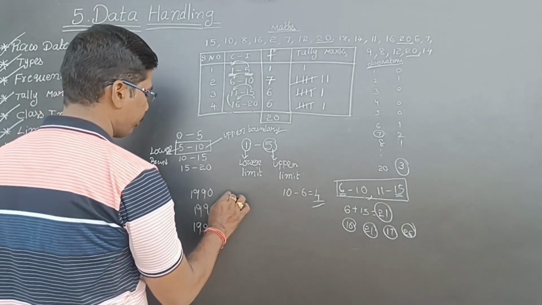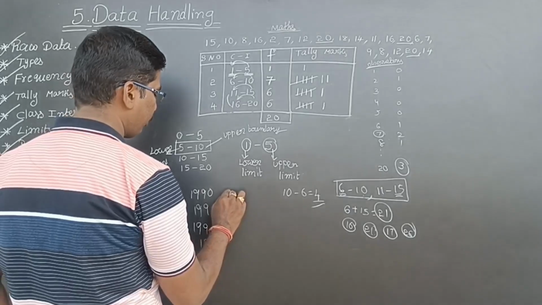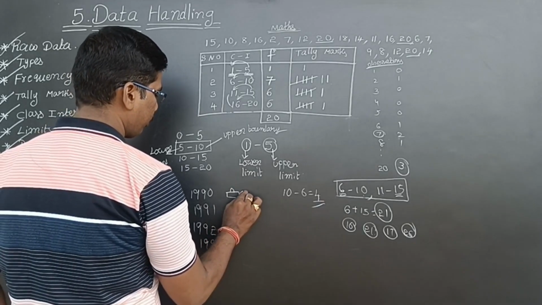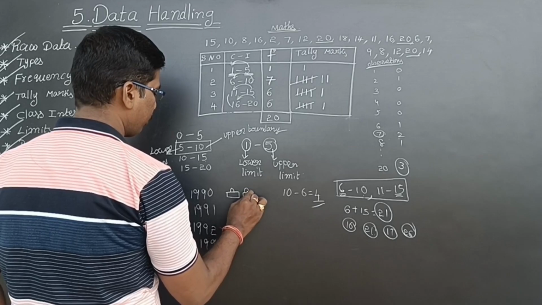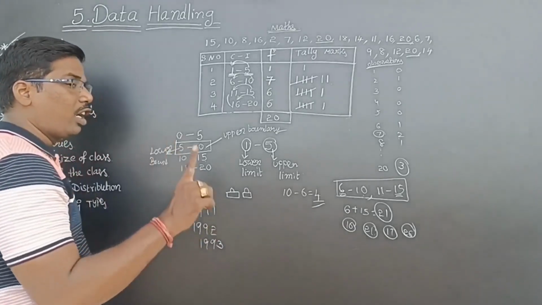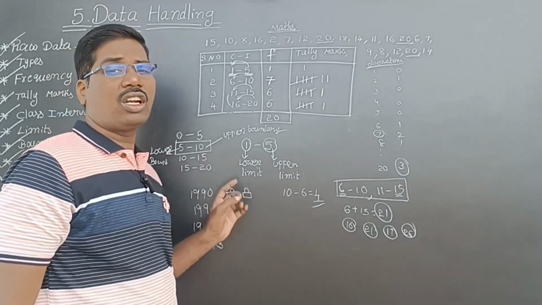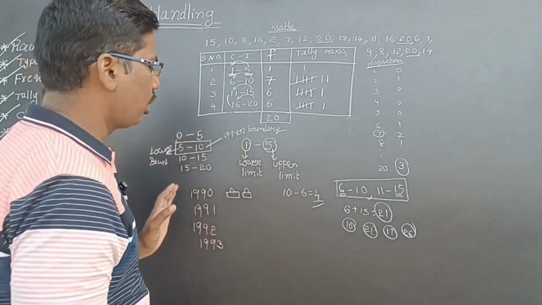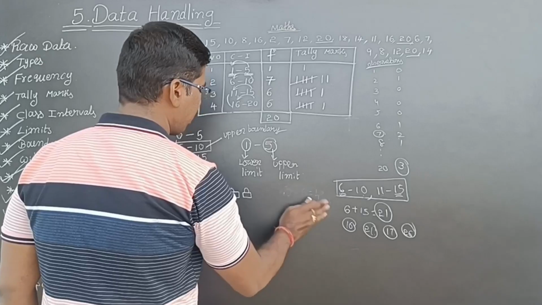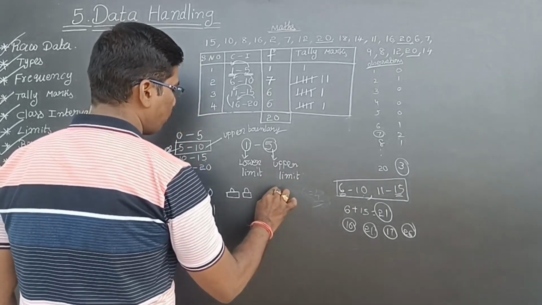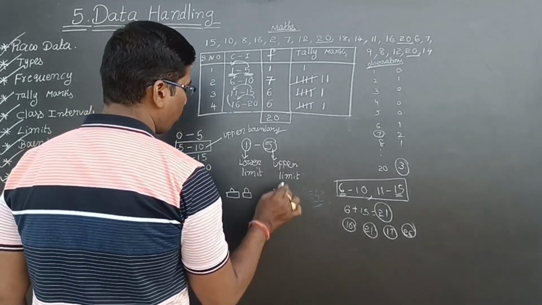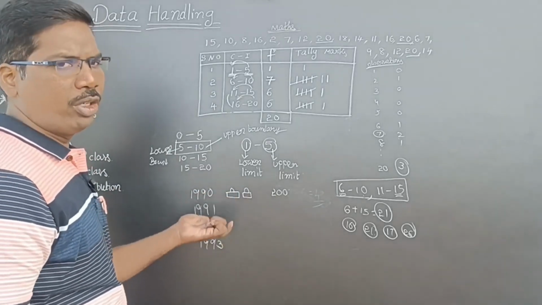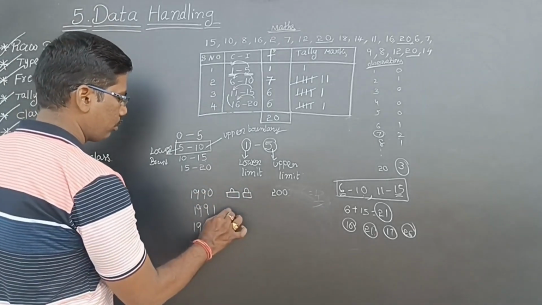See here, one car is representing 100 cars, because they want to represent the data, isn't it? So this is 200 cars. So in 1990, one company manufactured 200 cars.